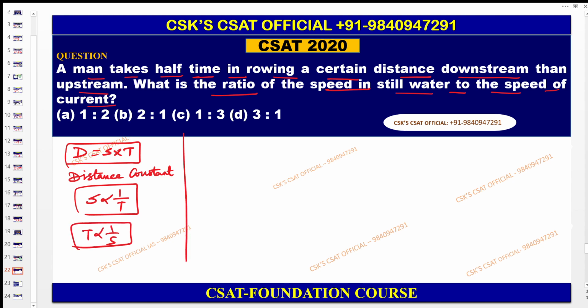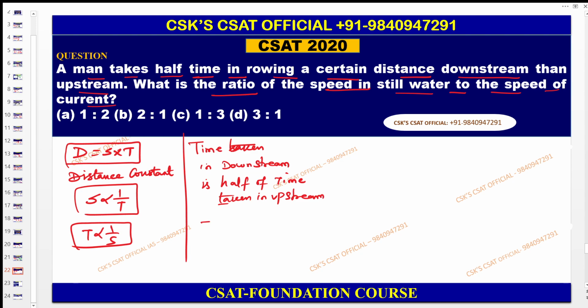If you know this, you can find the time taken. According to the question, the time taken in downstream is half of the time taken in upstream.